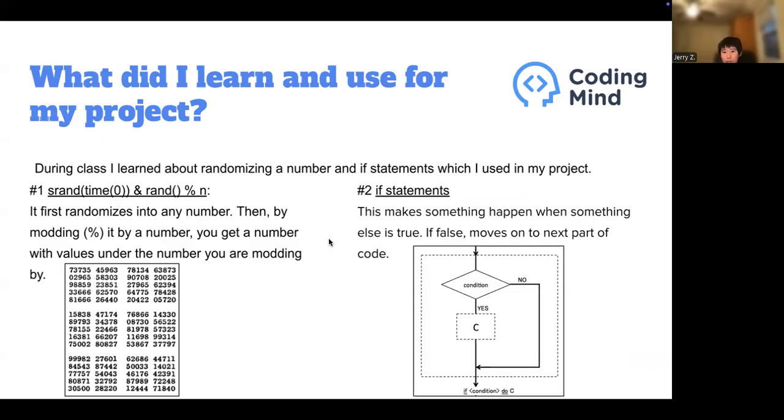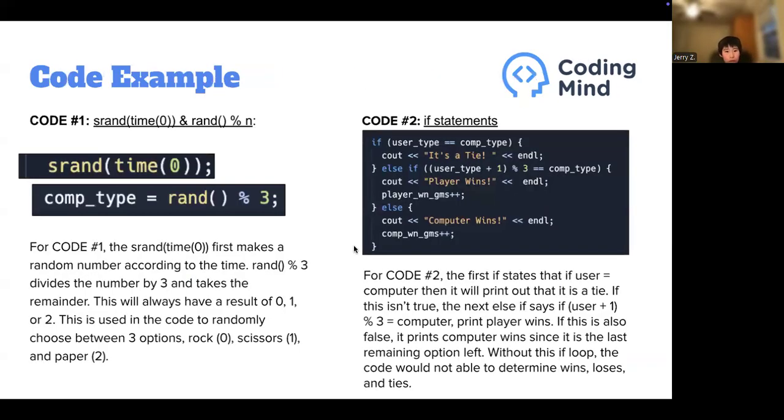Number two, if statements. This makes something happen when something else is true. If that statement is false, it moves on to the next part of the code. Code example. Here are some examples of those pieces of code.